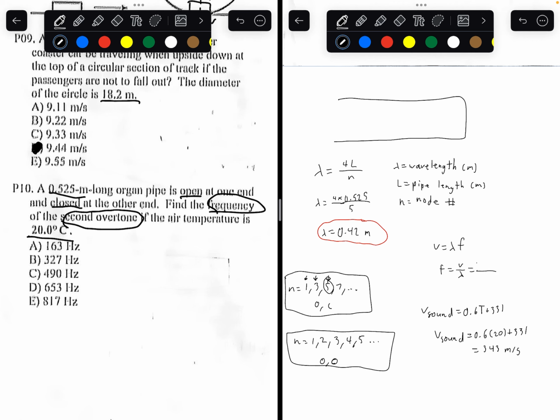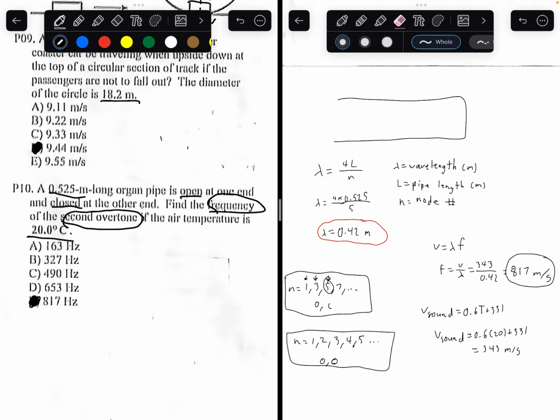So plugging that in, 343 divided by 0.42 is going to be equal to 817 meters per second. So the answer to this question is going to be E, 817 hertz.